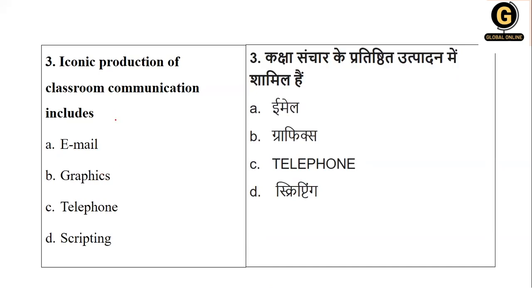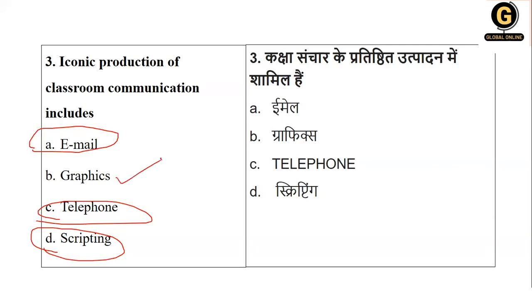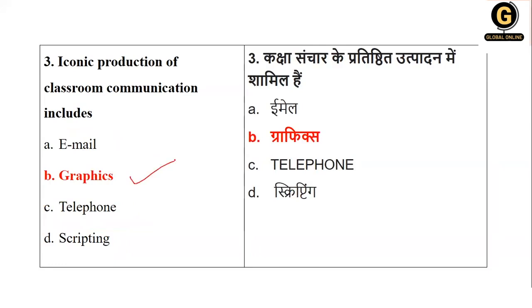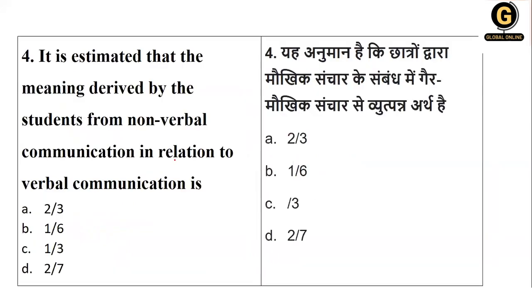Now see, this is a very common question to think over. Email, telephone, or script. Script means what is conveyed. But rather than that, you can attract your students more with your graphics than anything else. So for this, the right answer is graphics. That is option number B.